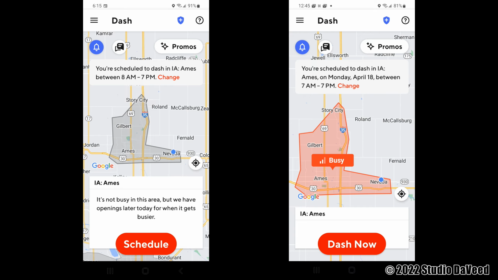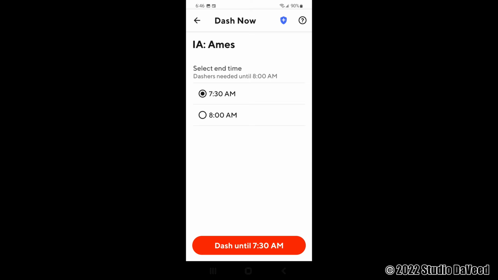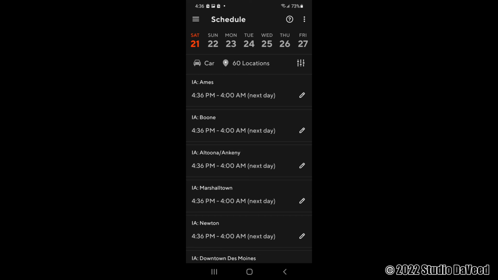Tapping on the schedule button at the bottom of the app will bring up this page where you select the end time for your current dash now time slot. The start time is the live current time. In this example, you have two options, 7:30 and 8 a.m. The live time is 6:45. You could also select schedule in the menu settings and be faced with a page like this where you can more accurately carve out the time that you wish to reserve if there are time slots available to reserve.